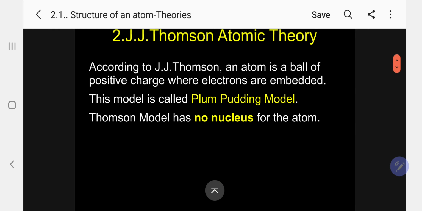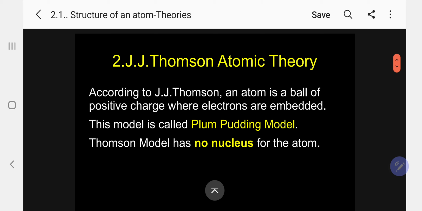The second person, J.J. Thomson atomic theory. According to J.J. Thomson, an atom is a ball of positive charge where electrons are embedded. Please follow.